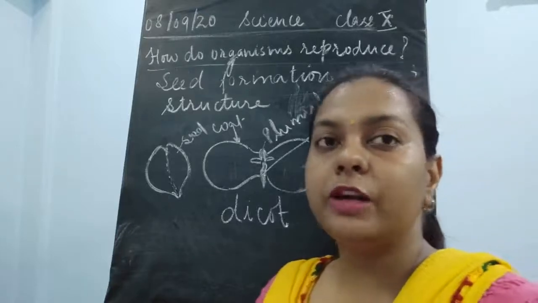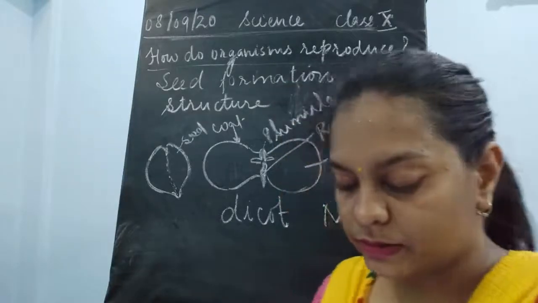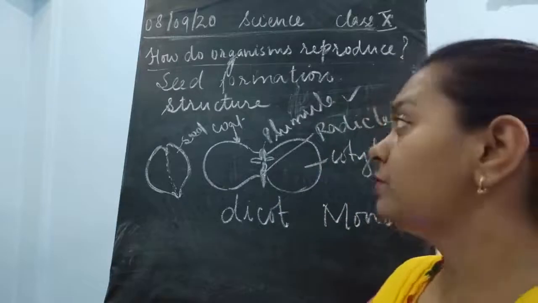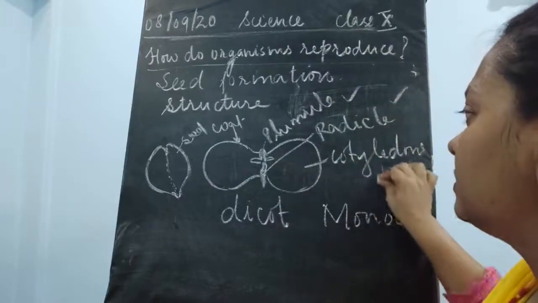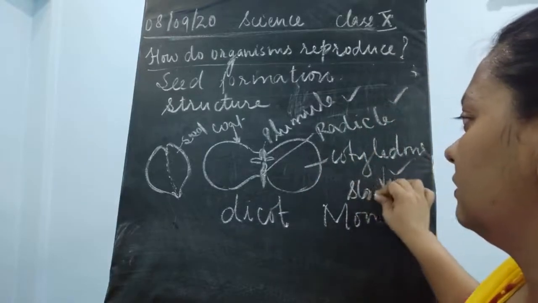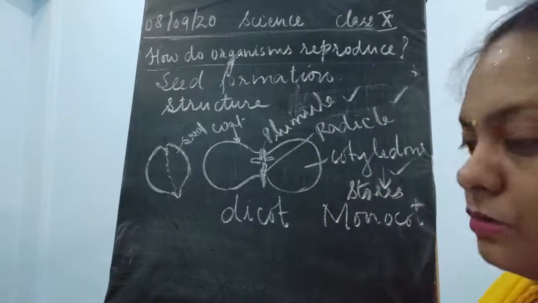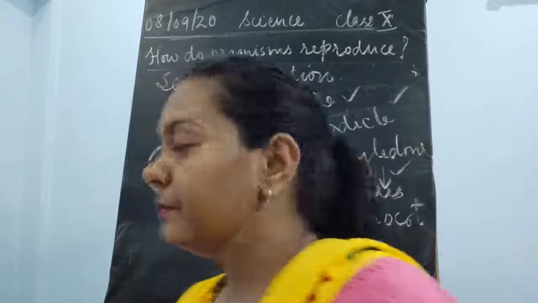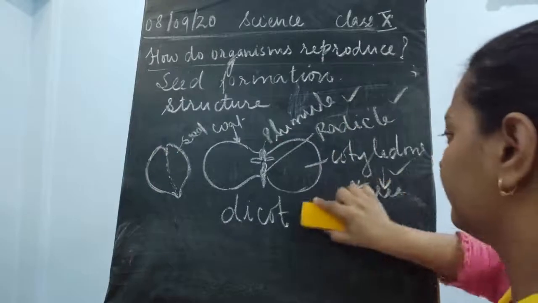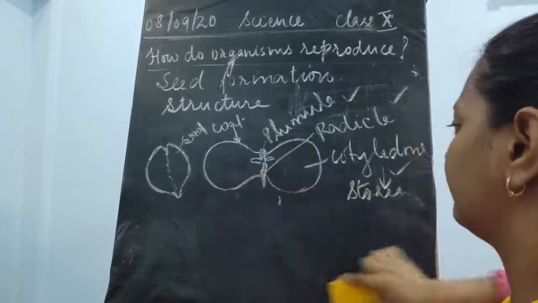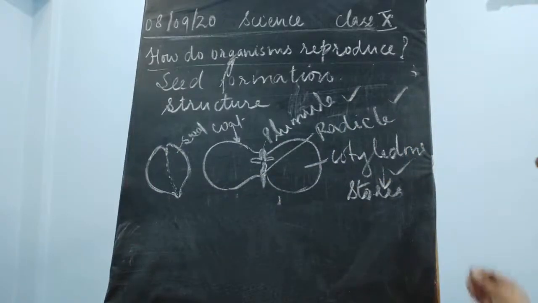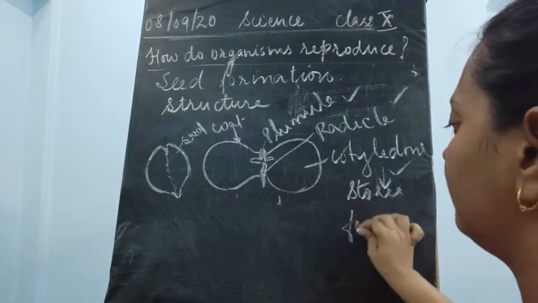Now what is the use of this cotyledon, children? This cotyledon is going to store food.